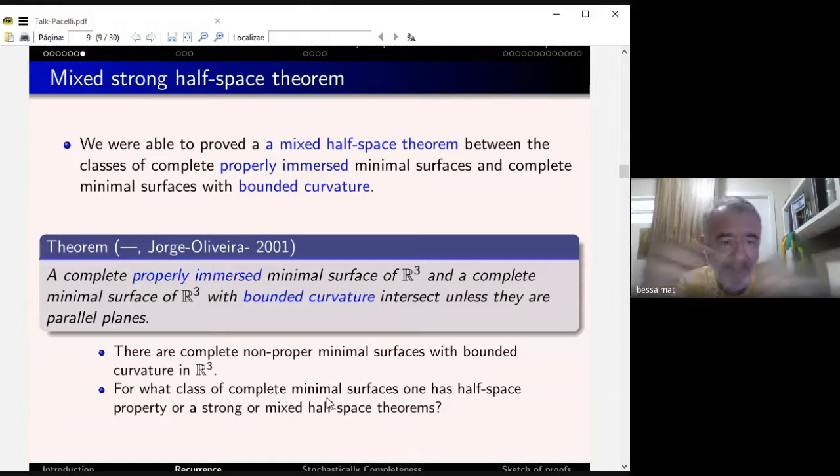Now, stating: a complete properly immersed minimal surface of R3 and a complete minimal surface of R3 with bounded curvature intersect unless they are parallel planes, right? Just to finish the remark about these half-space theorems, let's say that there exist non-properly immersed minimal surfaces with bounded curvature in R3. In fact, there are many of them.